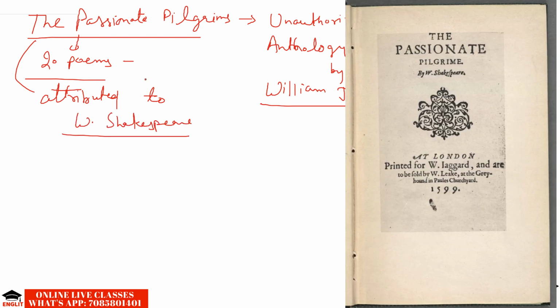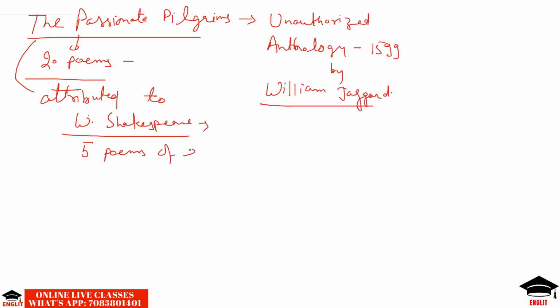On the title page of this anthology, it is clearly mentioned, as you can see in the picture, it is attributed to W. Shakespeare. However, there are only 5 poems of Shakespeare in the anthology. The 15 other poems are by different writers, possibly unknown writers.